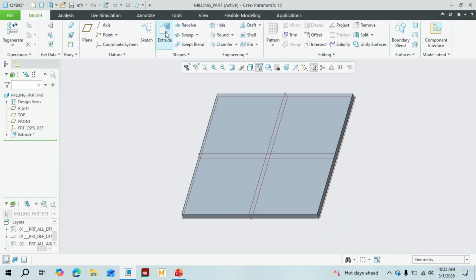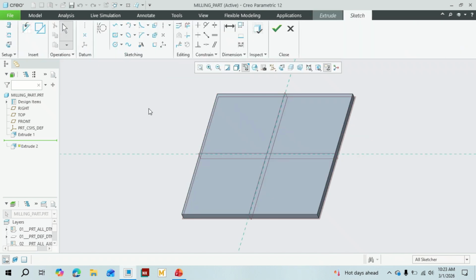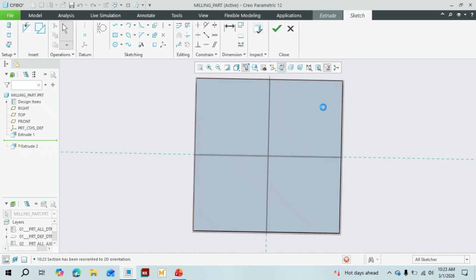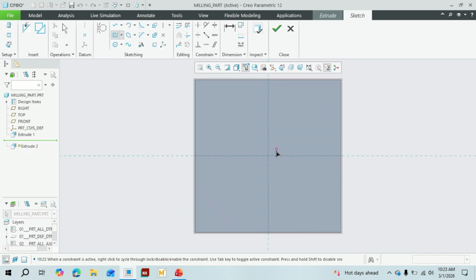On the top of this surface, let's create one more extrude with a slab, tab, slot. Let's go to the sketch view and draw one more center rectangle, some 90 by 90. Otherwise, let us keep it some 80 by 80.